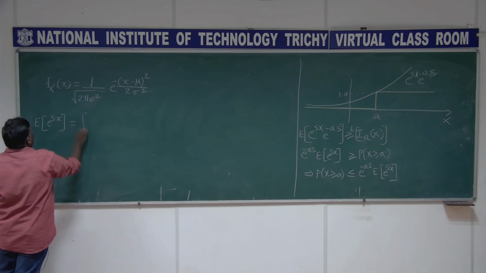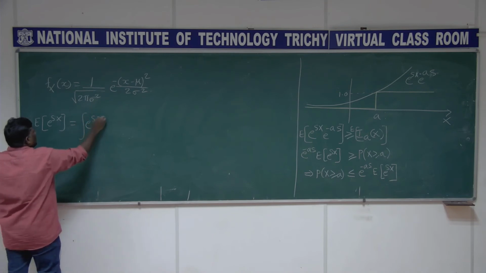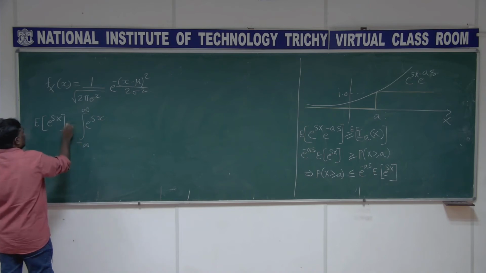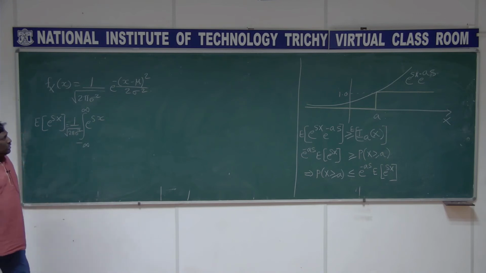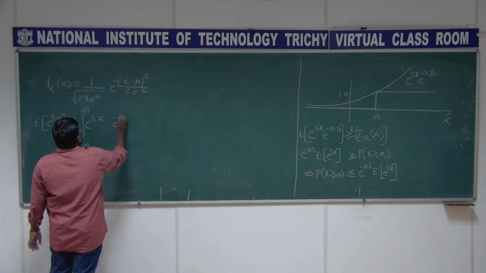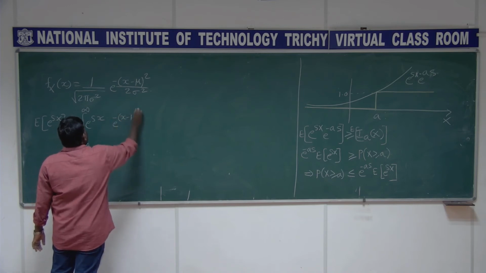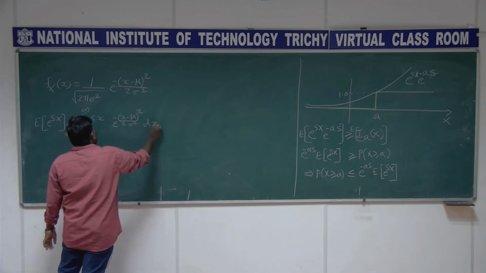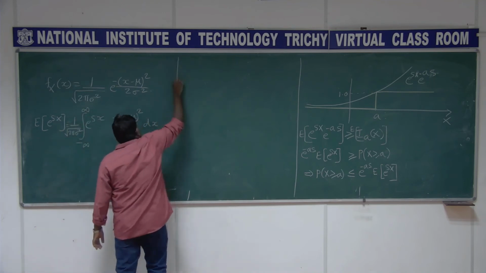This is the integral of e power sx from minus infinity to plus infinity, times 1 by root of 2 pi sigma squared, e power minus x minus mu the whole squared by 2 sigma square dx.